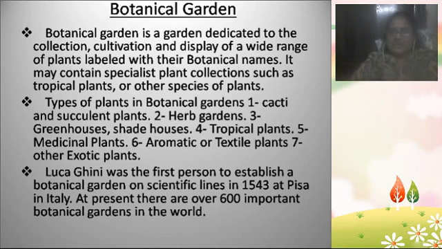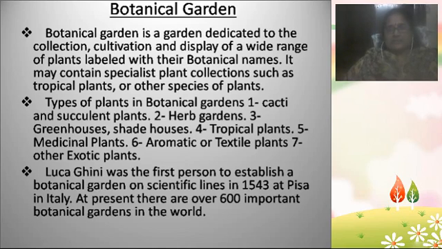There are many types of botanical gardens. For example, the first type is cacti and succulent plants, meaning the botanical garden consists of plants like cactus varieties and also succulent plants. The second one is herb gardens, which consist of herbaceous plants. Herbs are very small plants, normally measuring in centimeters in length. Those are known as herb gardens.